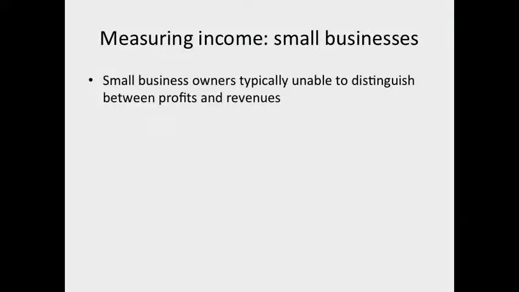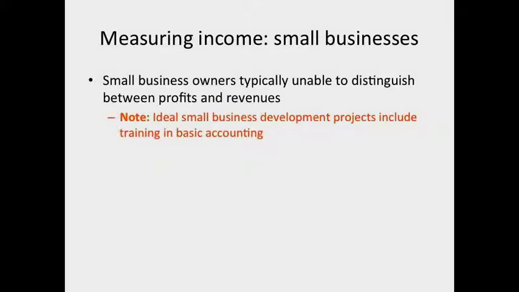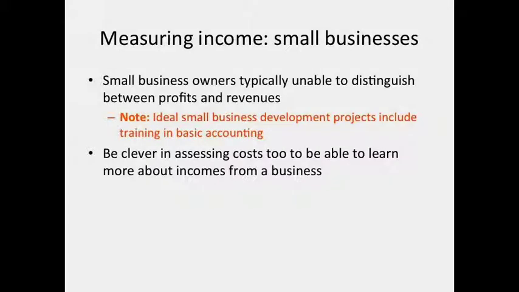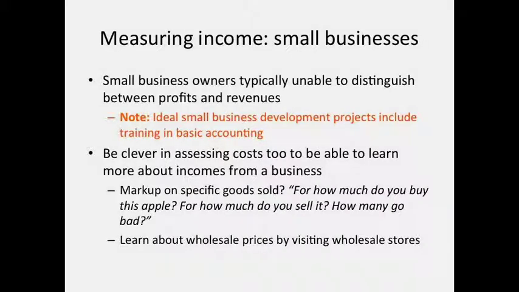Micro-entrepreneurs typically keep no records of expenditures, and they don't distinguish between profits and revenues. Therefore, if you need an accurate estimate of income from small business activity, you'll need to ask questions both about cash generated from IGAs as well as costs associated with running small businesses. So, for example, if you're measuring income from vendors of fruits and vegetables, you should ask about not just the amount of money they get from selling these items, but also the amount that they buy the goods for.